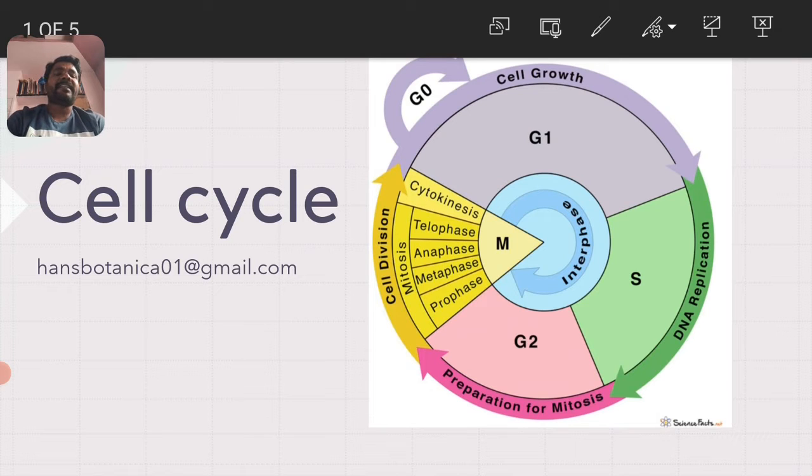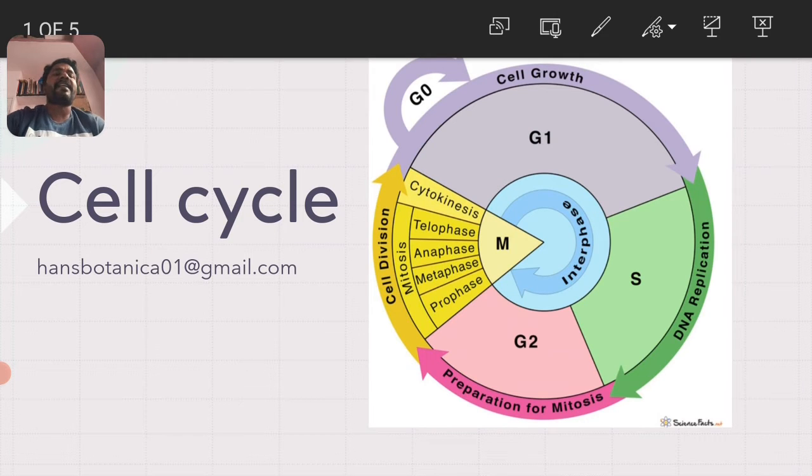In interphase there are three substages. One is the G1 phase, that is gap phase 1, and the S phase, which is nothing but the synthetic phase, and the G2 phase, which refers to gap 2 phase. Afterwards the M phase consists of substages like prophase, metaphase, anaphase, telophase, and lastly cytokinesis.